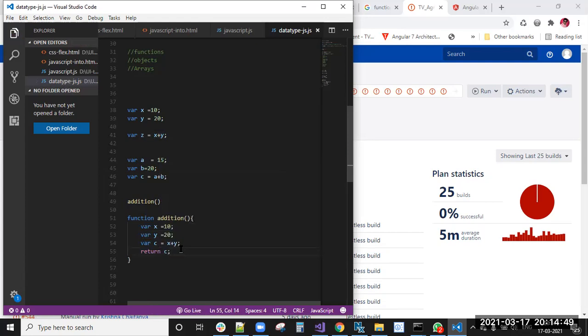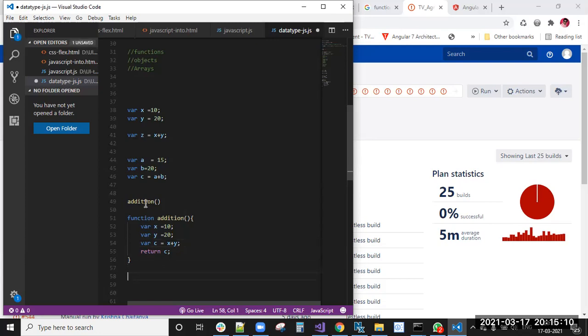This is how we can write functions without parameters, the addition of two numbers. Similarly subtraction means x minus y, and similarly multiplication. With parameters, we pass the parameters and get the result.